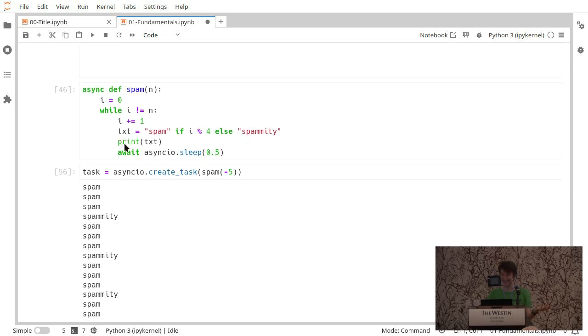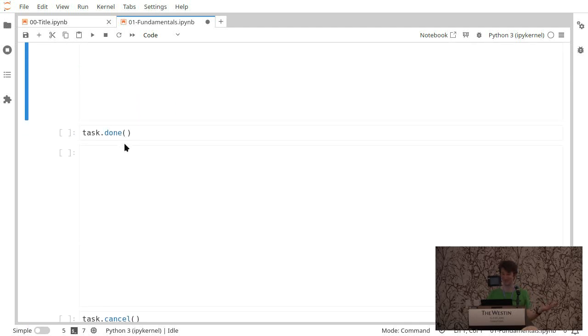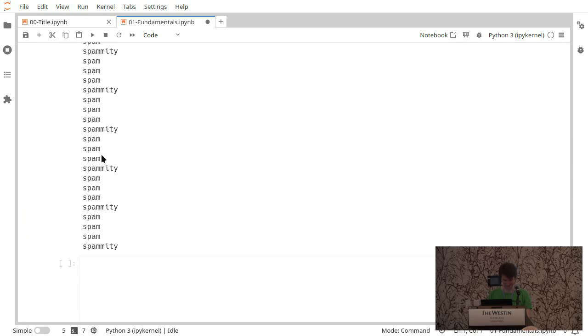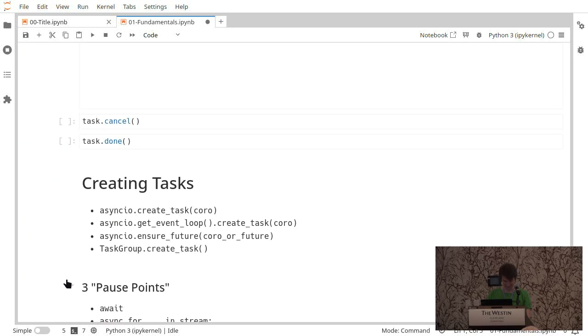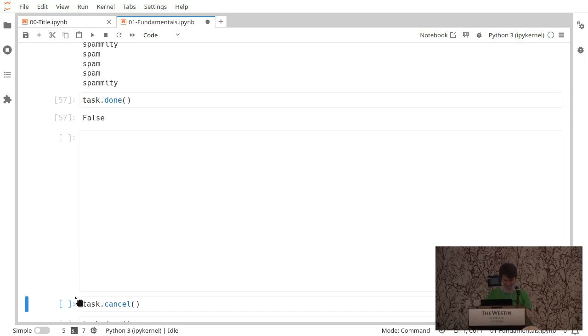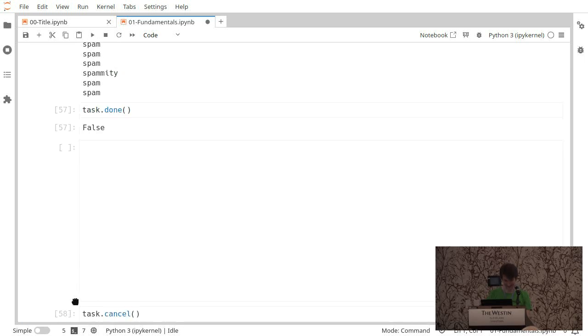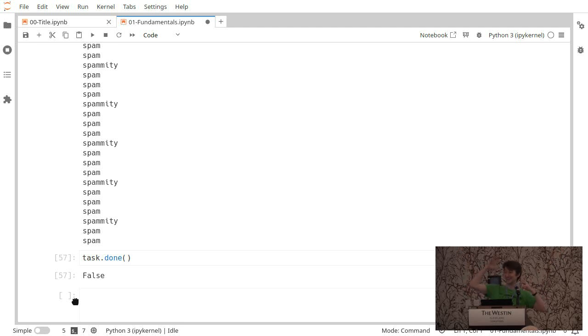What can I do? Like, how do I move on from this example? Anybody? Oh, is task done? Task is not done. Task will never be done. We can cancel it. So if we hit cancel, there we go. Yay! So that's this thing that's happening in the background in this task.